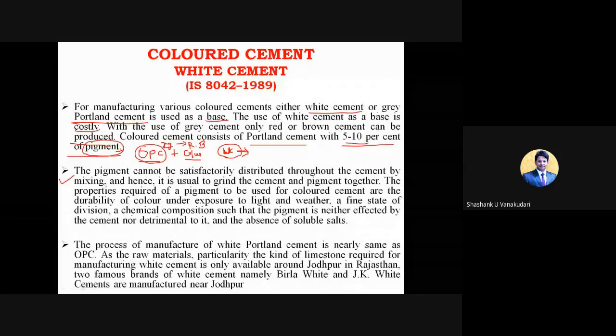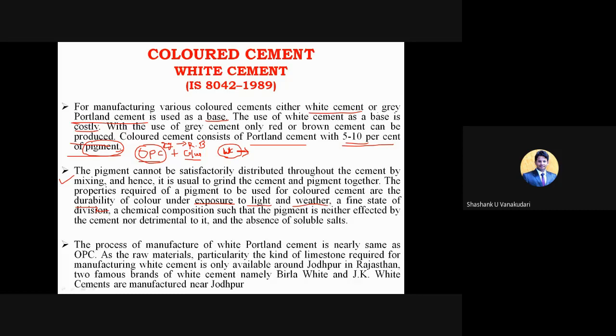Okay. And the properties required of a pigment to be used for colored cement, like durability of color under exposure. If you are adding pigments to the OPC, how should that pigment be? First, it should be durable such that the color should not decrease under exposure conditions, or even by continuous exposure to sunlight or different weathering actions, alternating rain or sunlight, that may cause some changes in the cement layers.